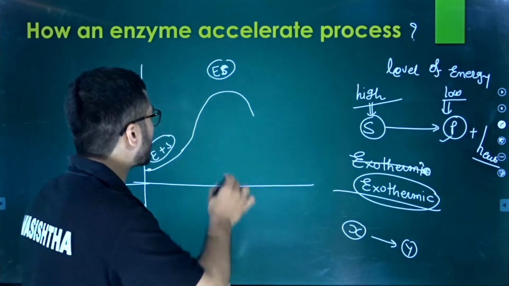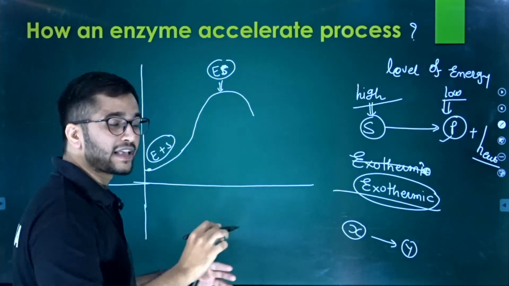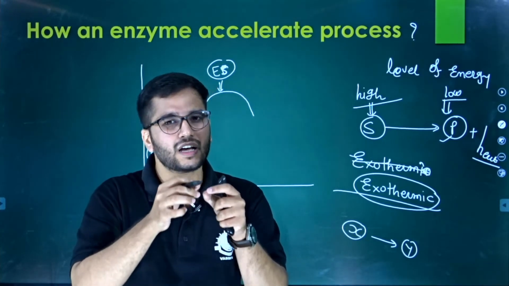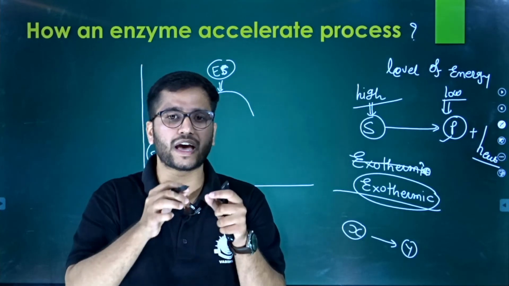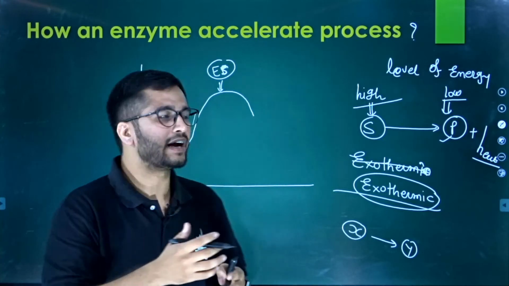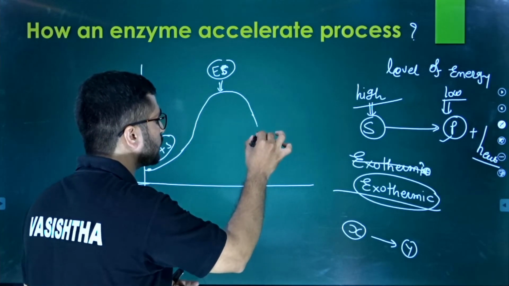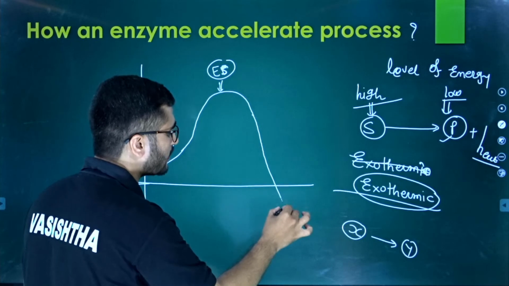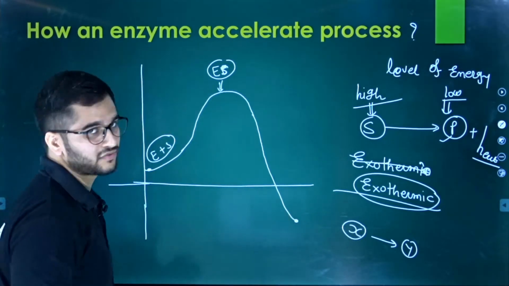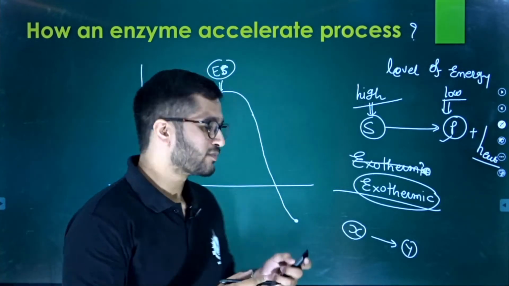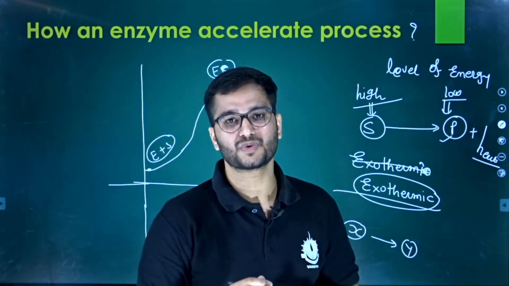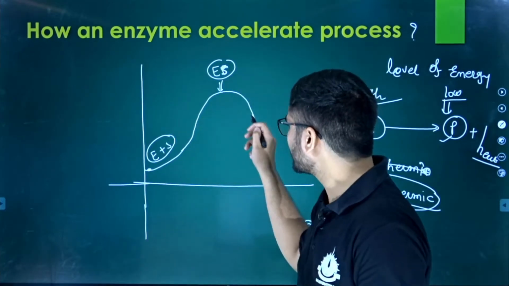Okay, and at this point, what happened? Enzyme substrate complex is formed. So what happens now? Energy will slowly be released, and ultimately the energy level will fall down, way beyond the energy level of the substrate, and product will be achieved. So the product will be achieved by what? By releasing of this energy.